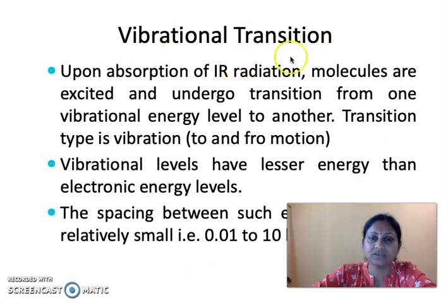Now, what is the vibrational transition? Upon absorption of IR radiation, the molecules are excited and undergo transition from one vibrational energy level to another. The transition type is vibration, and as we very well know, vibration is nothing but the to and fro motion. Vibrational levels have lesser energy as compared to the electronic energy levels, and the spacing between the energy levels is relatively small, that is 0.01 to 10 kilocalories per mole.